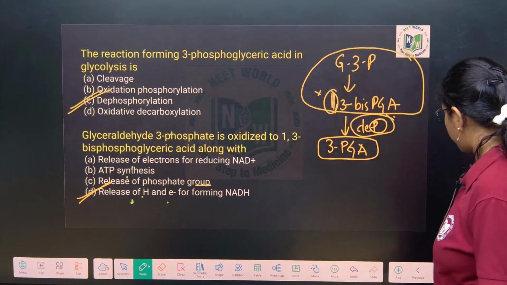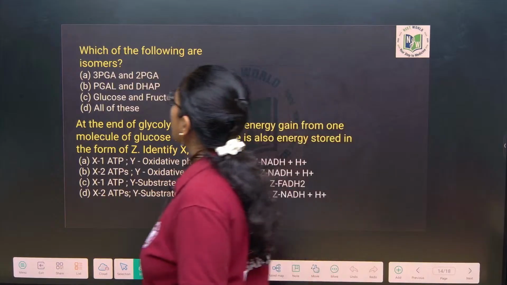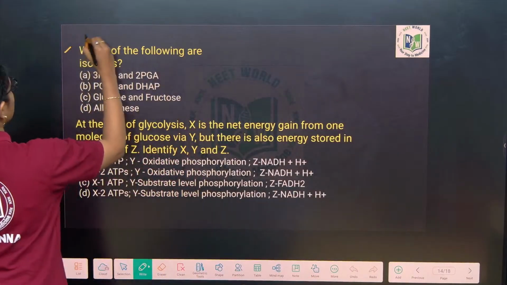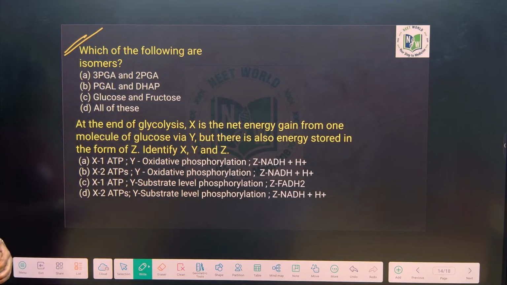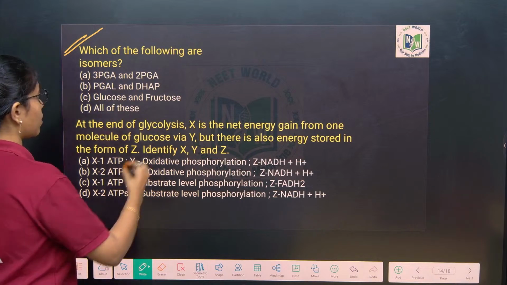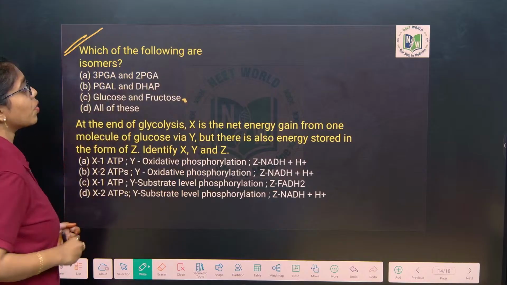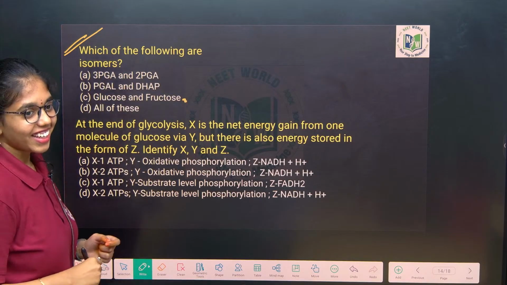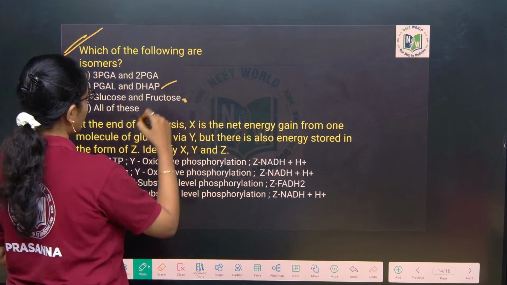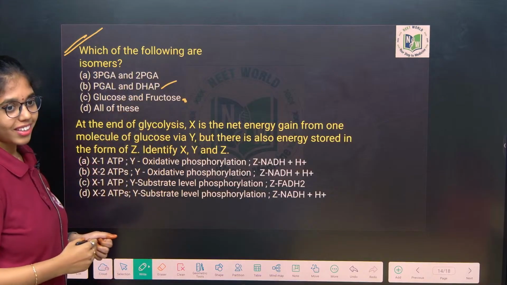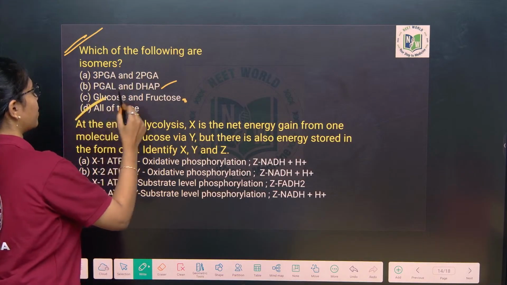Next question you see. Which of the following are isomers? Which of the following are isomers? Simple question. Glucose and fructose. Then how about phosphoglyceraldehyde and DHAP? They are also isomers. How about these two? All are the isomers. Very good. Okay.